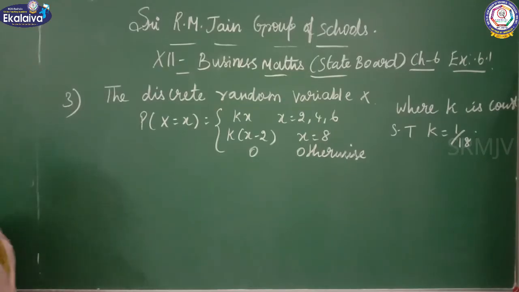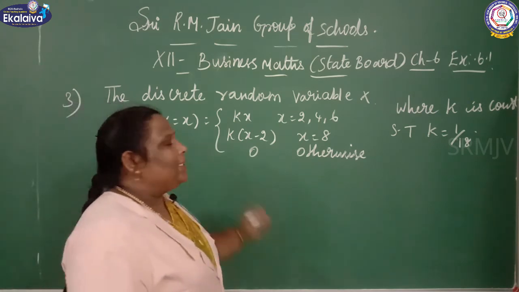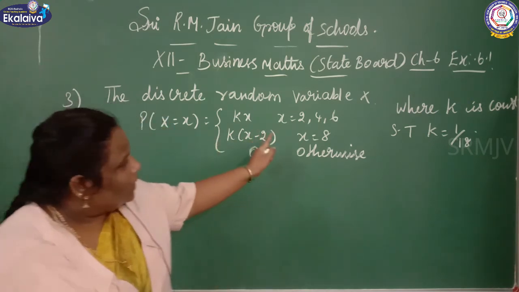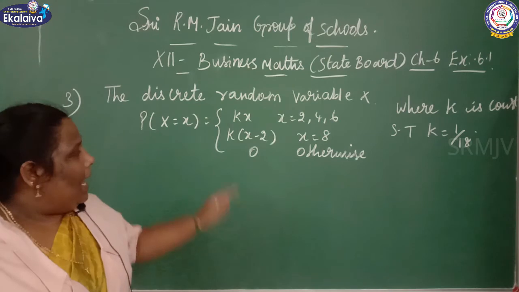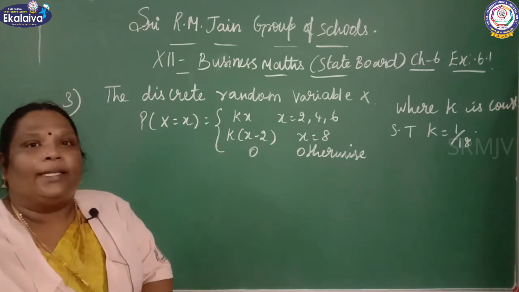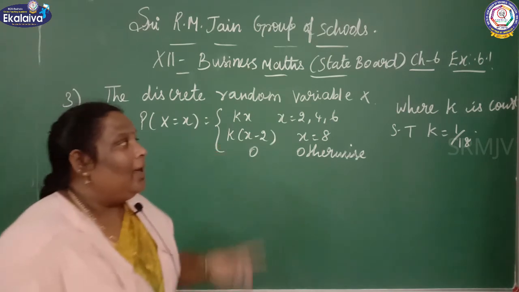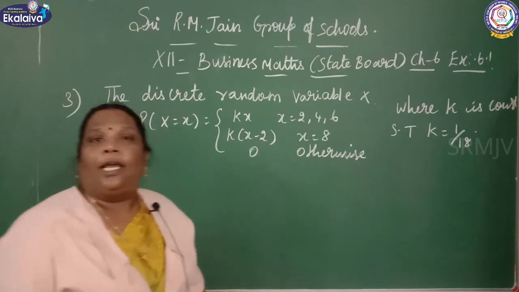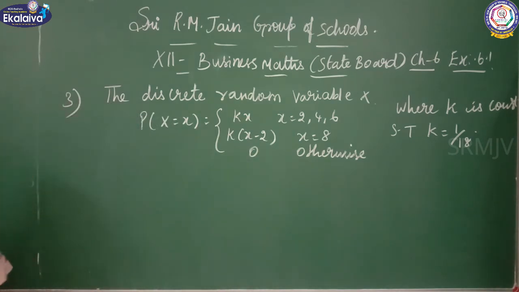See here, the discrete random variable x, p of x equal to kx for x equal to 2, 4, 6, and k times (x minus 2) for x equal to 8, and 0 otherwise, where k is a constant. You show that k equal to 1 by 18. First you can frame that table.